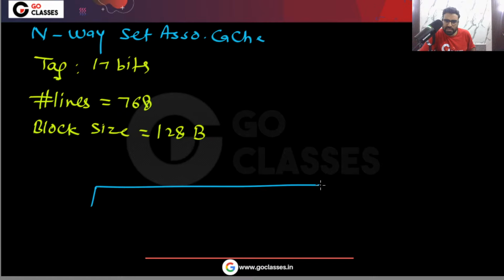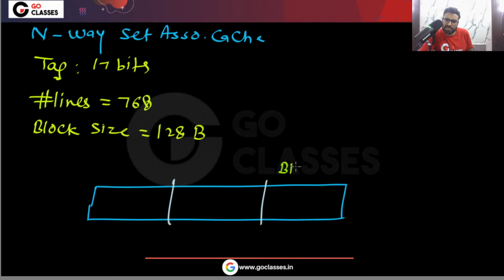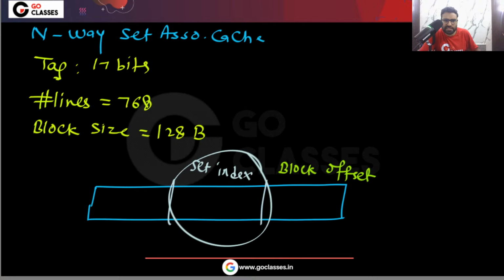In the set associative cache memory, the physical address can be divided into three parts. The first is the block offset, which you can also call offset or byte offset. The middle part is the index, or set index. In the set associative cache memory it is the set index, while in the direct mapped cache it is the line index. And then here you have the tag.